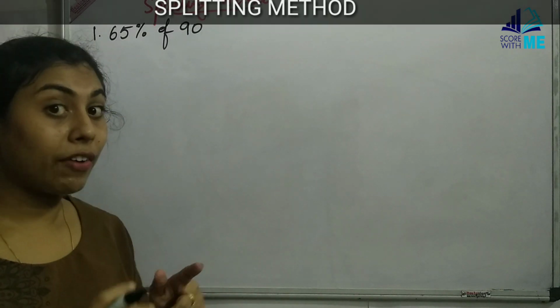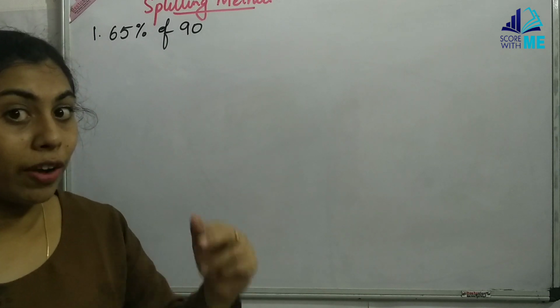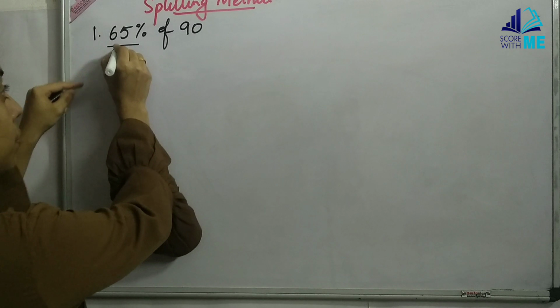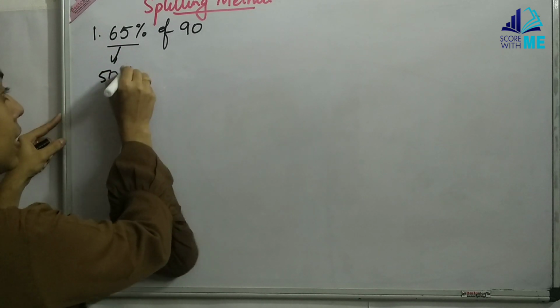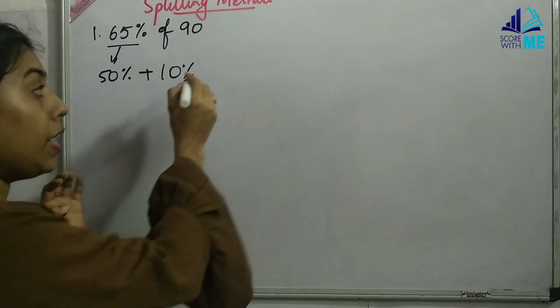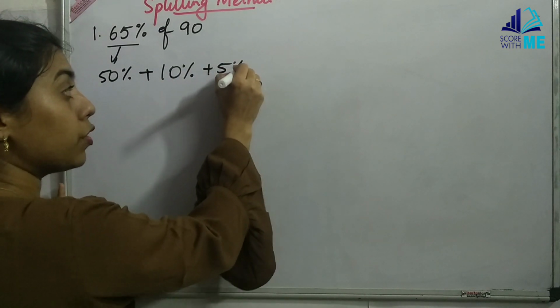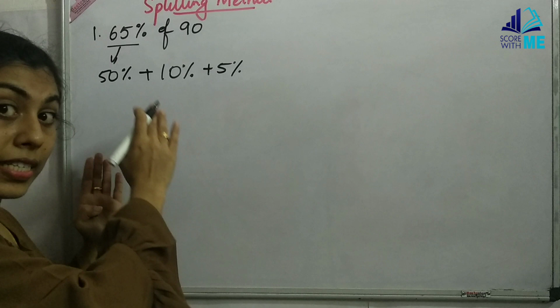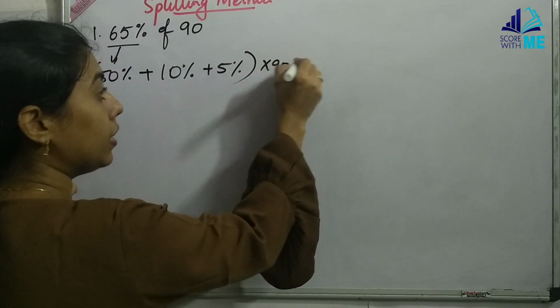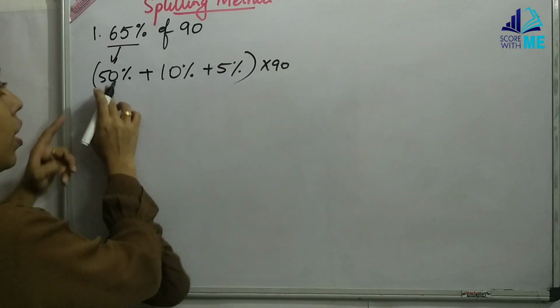So remember how we divided 50%, 10%, 5%. We are going to use this here. So 65%, I am going to split this as 50% plus 10%. Already I got 60, plus another 5%. So now I have 50 plus 10, 60 plus 5, 65. Now this much percentage of 90. This is what I'm going to do.